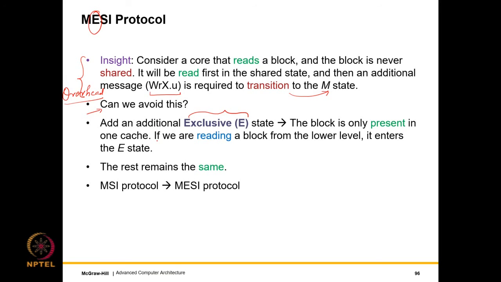Well, if we have a read miss and we request the rest of the caches, but none of them has a copy and we read it from the lower level, then the block is directly put in the E state, or in the exclusive state, and the rest remains the same. So the MSI protocol actually becomes the MESI protocol, where we have an additional E state, which indicates that there is a single copy of the block.